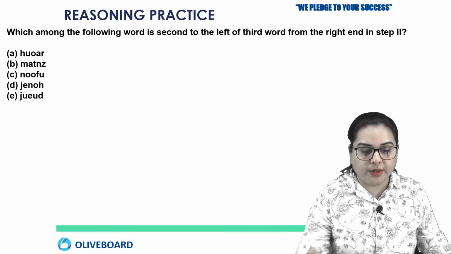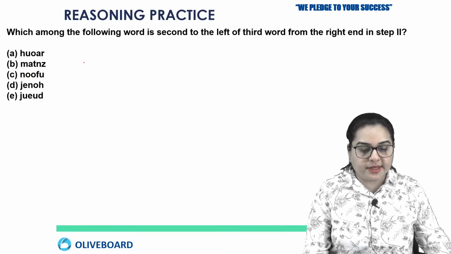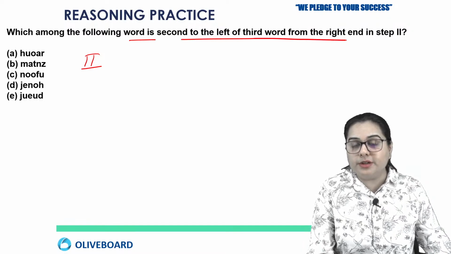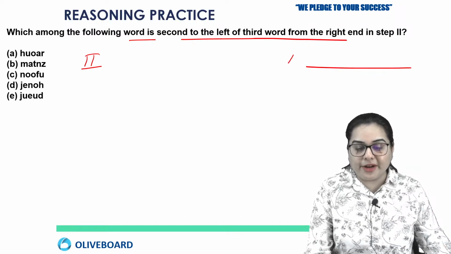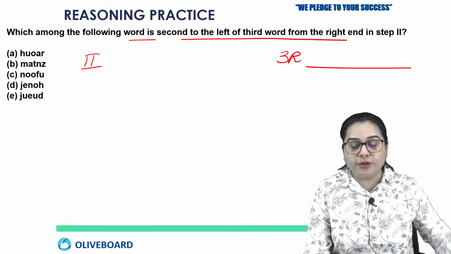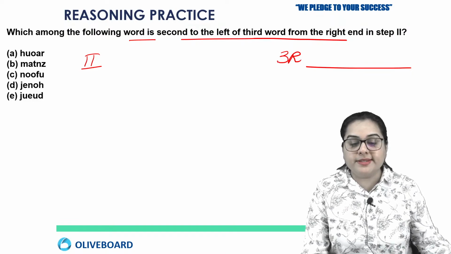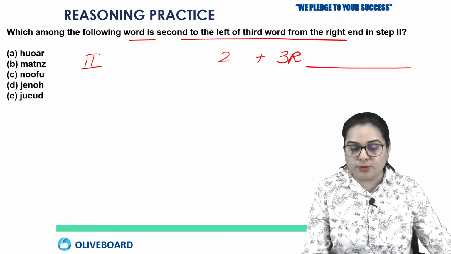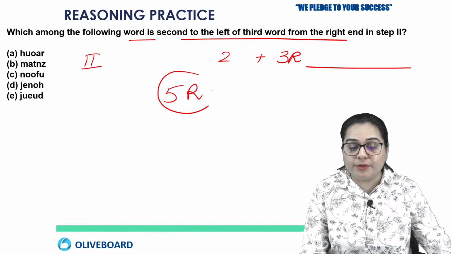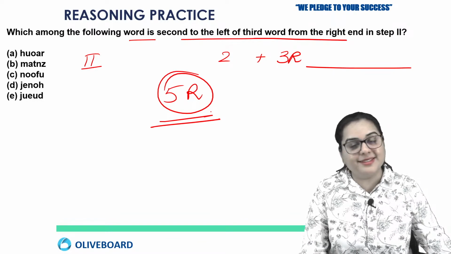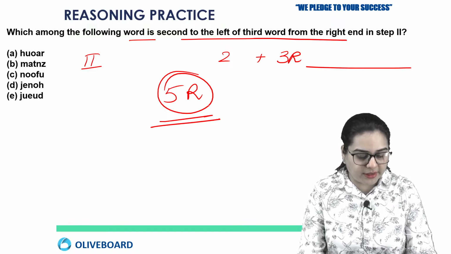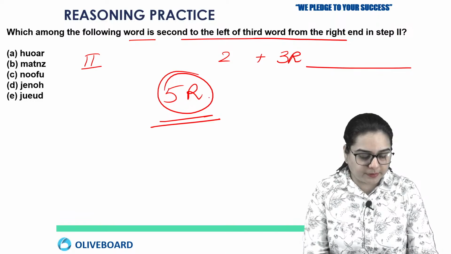Okay, right. So next he is asking about step number 3. Which of the following word is second to the left of the third word from the right? Okay, from the right you have to pick the third word. Okay, third word from the right and you have to move towards its left now. Okay, second to the left means plus 2. Okay, so that means you have to pick fifth from right. You have to check which is the fifth from right in step number 2. So just check your solution which is fifth from right in step number 2.